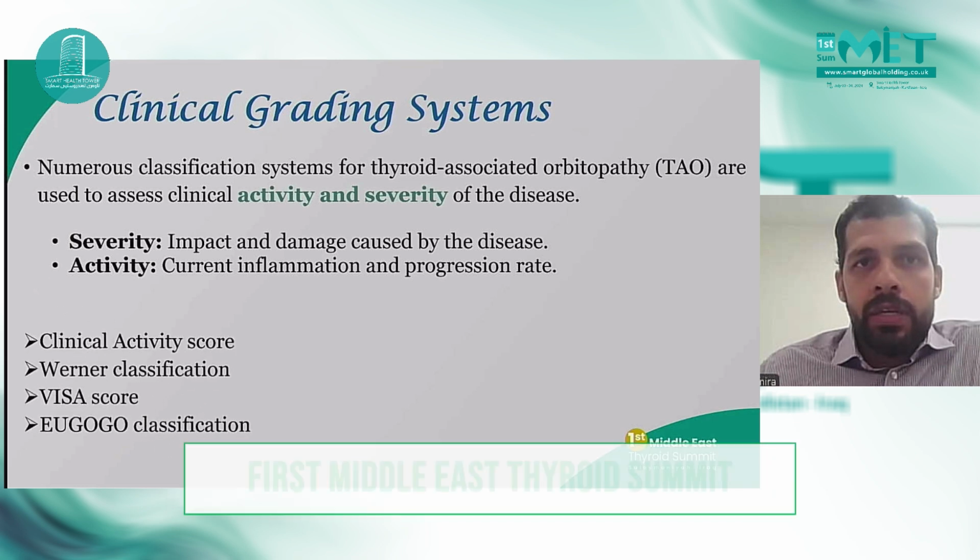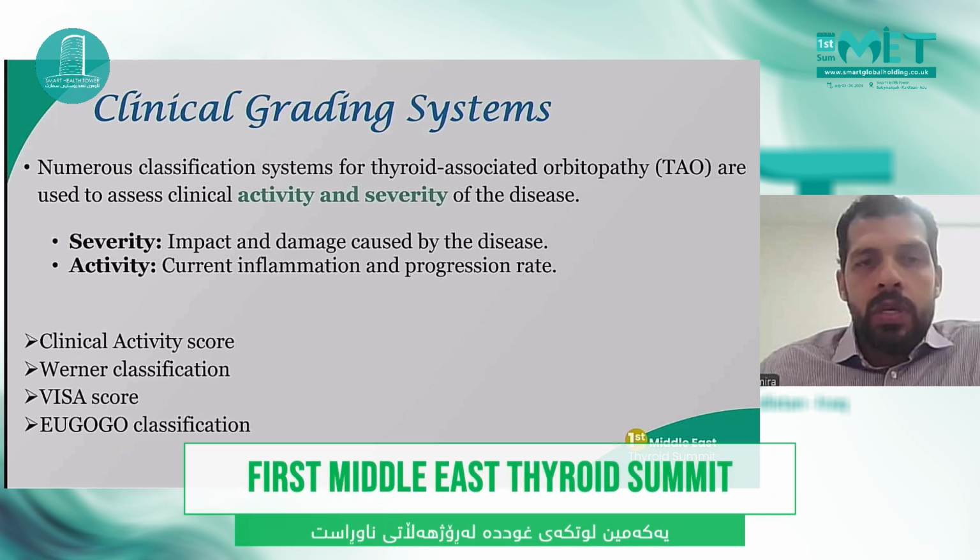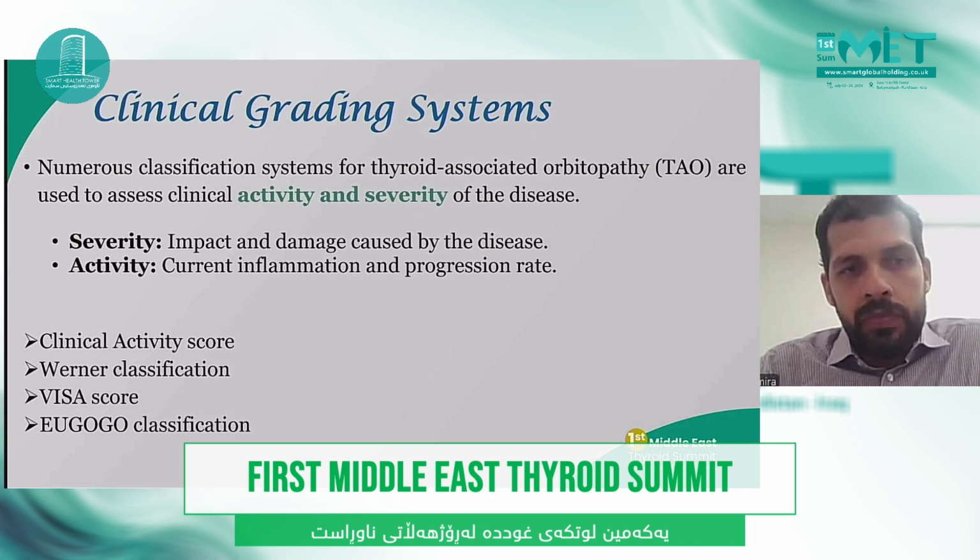So we have clinical grading systems, either to assess the activity or to assess the severity. And here I should say that assessment of the activity is very important for the medical treatment, while assessment of severity is much more important for the surgeons and ophthalmologists. Activity is the current inflammation and progression rate, while severity is the impact of damage caused by the disease.